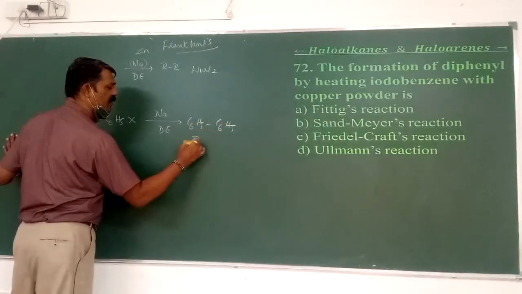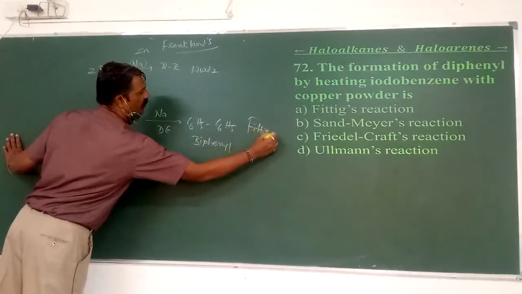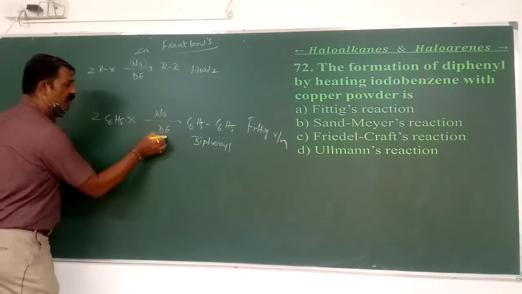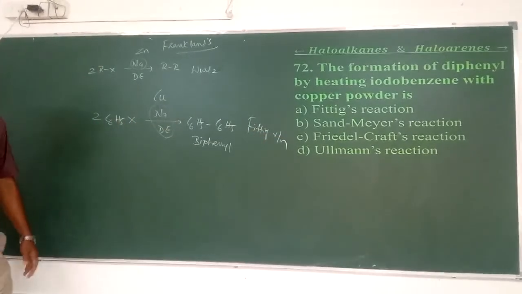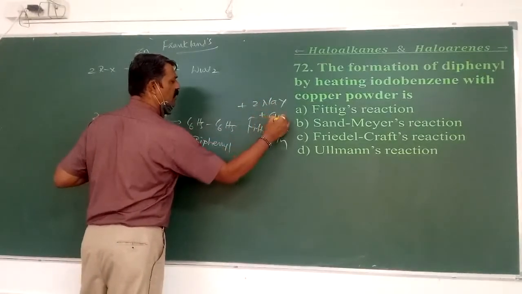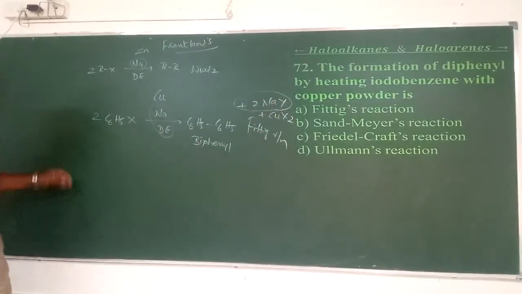Similarly, 2 times C6H5X made to react with sodium in dry ether, we get C6H5-C6H5. This is called diphenyl or biphenyl and the name of the reaction is the Fittig reaction. But if I use the copper powder, there also we get this, and instead of 2NaX, here I am getting CuX2, cupric halide.